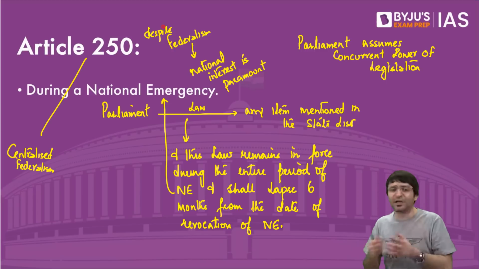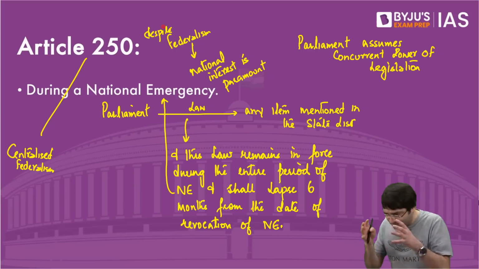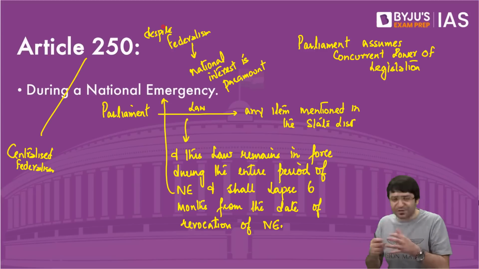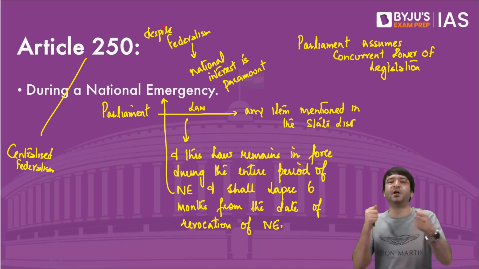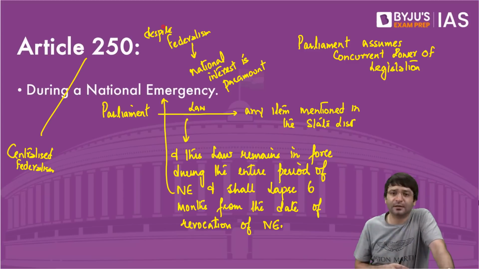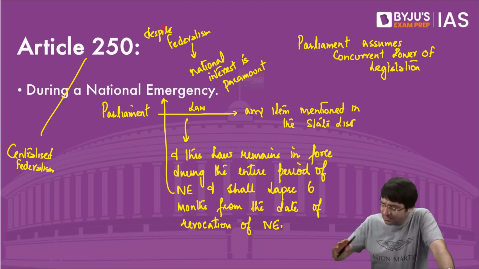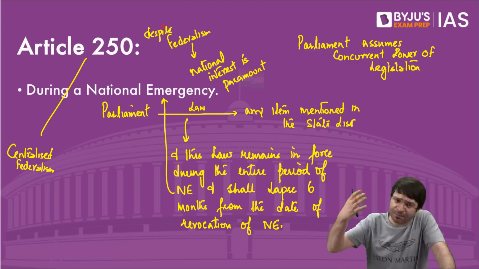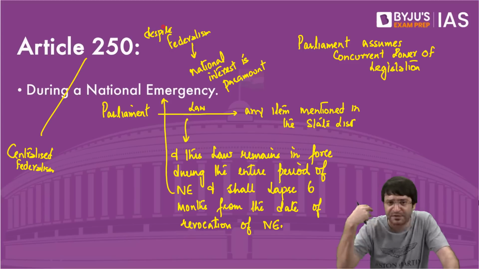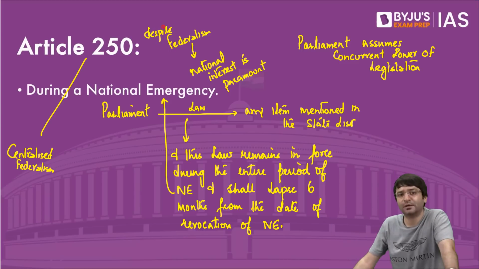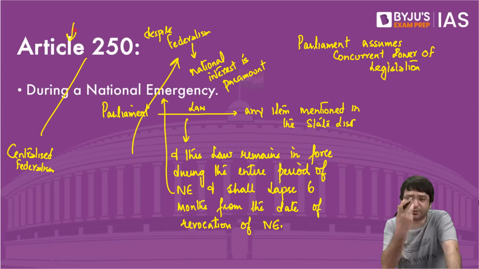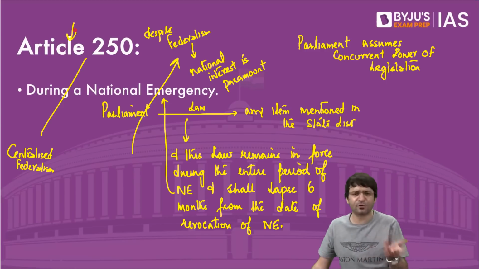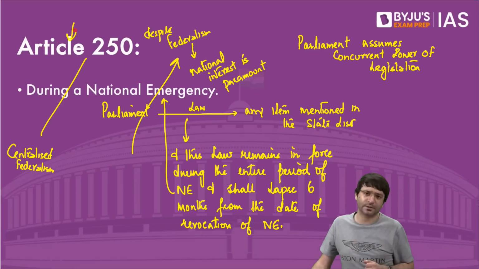But this is in national interest, to protect this country, to save this country, to uphold the unity, integrity, and sovereignty of India. That is why. Otherwise, in normal circumstances, states have the power to make their own laws. Parliament will never interfere. So, despite federalism, national interest is paramount. That is reflective in Article 250. Depends on which way you see this issue.